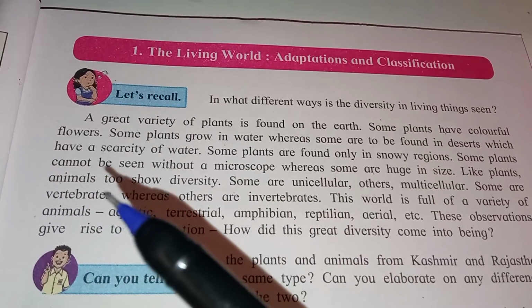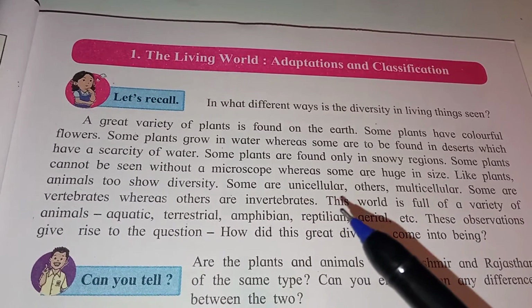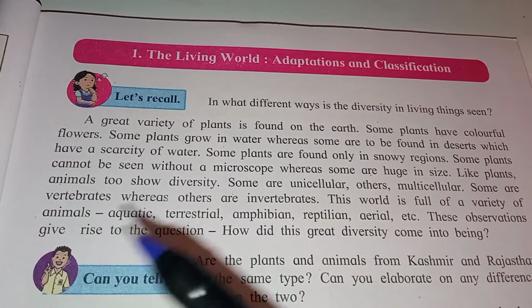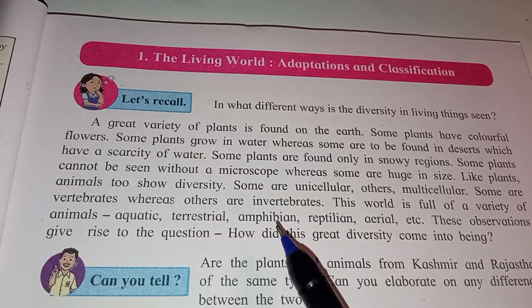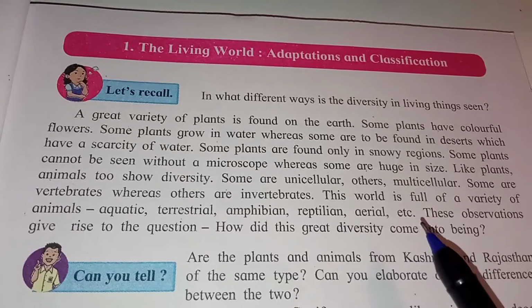Vertebrates means those having a backbone, invertebrates are those without. This world is full of a variety of animals: aquatic, terrestrial, amphibian, reptilian, aerial, etc.